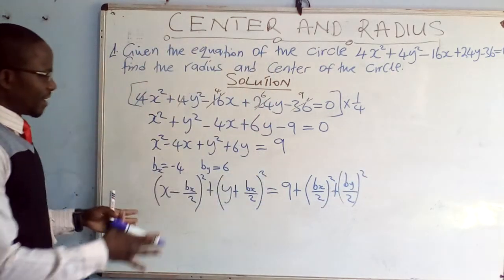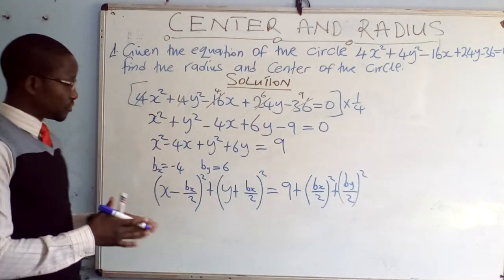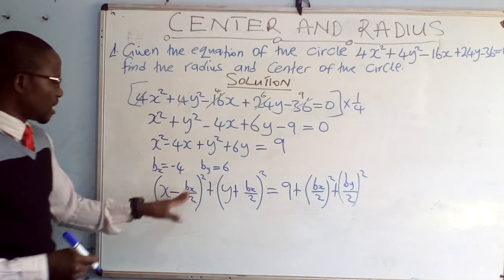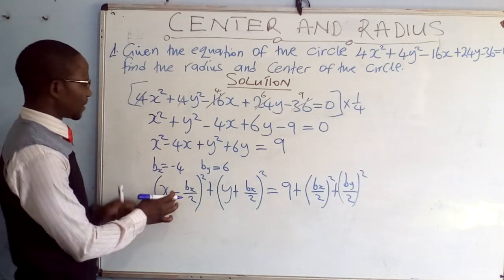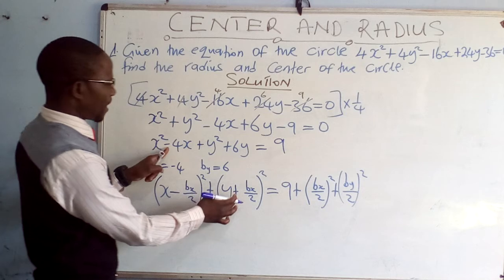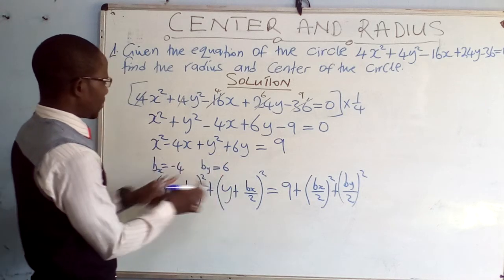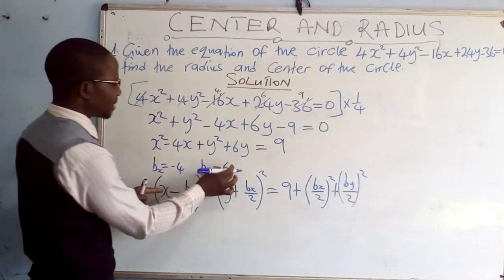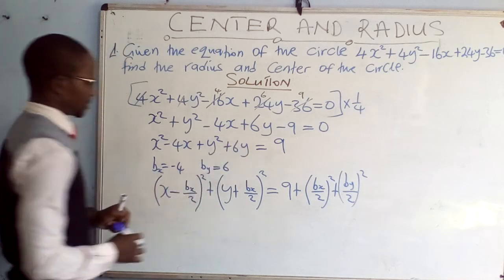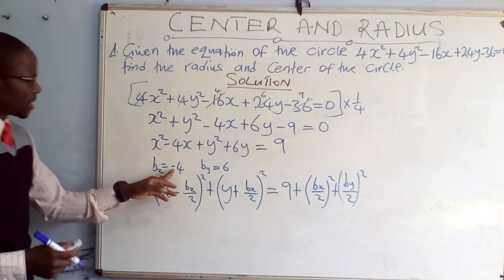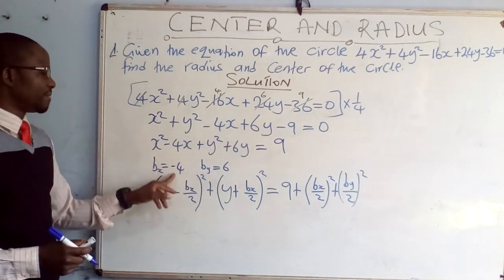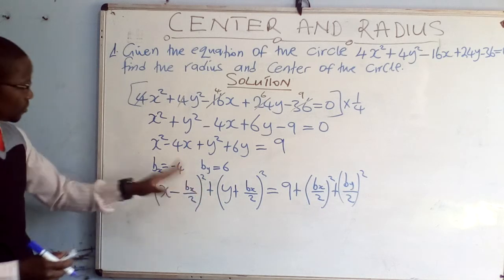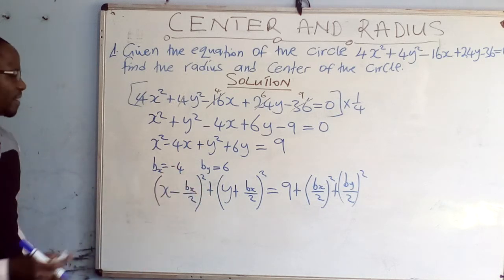This is more like a formula. This is what we are going to now substitute into. You have already identified that. Remember, this minus is coming from there. This plus is coming from there. Then our b in terms of x is this, and our b in terms of y is this 6. But please ignore the negative on any b because there is already a power of 2. So even if you use a negative there, there is a power of 2.